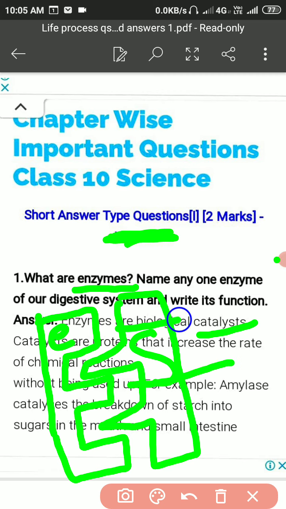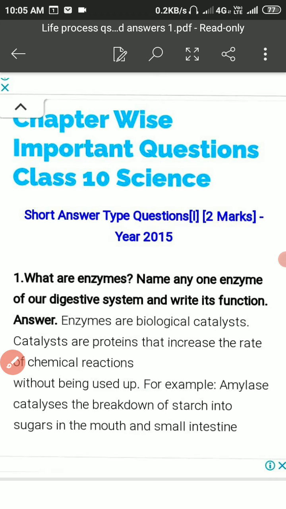It will break into 3 parts, so it will be simpler. But there will be no using up of this enzyme in this reaction. For example, the amylase catalyzes the breakdown of starch into sugars in the mouth and small intestine.